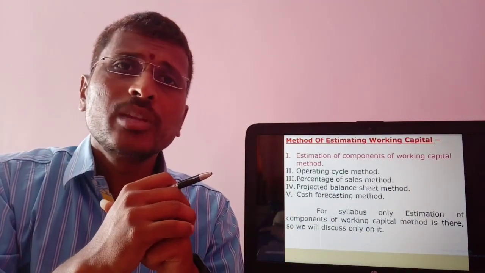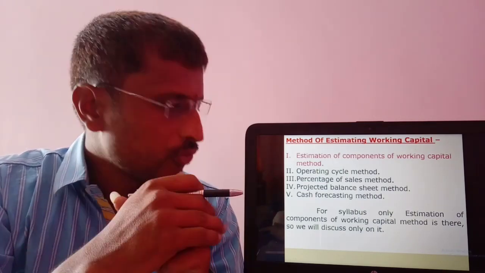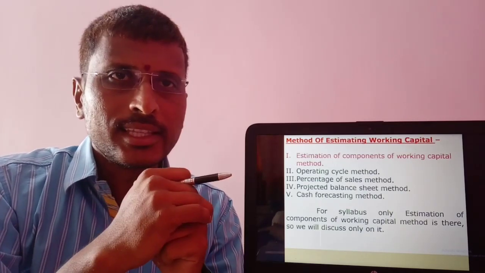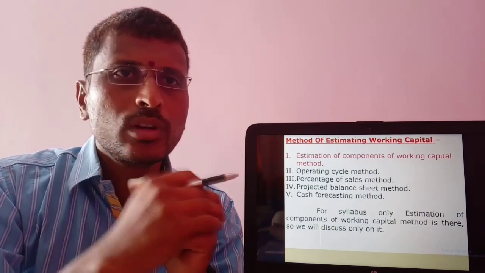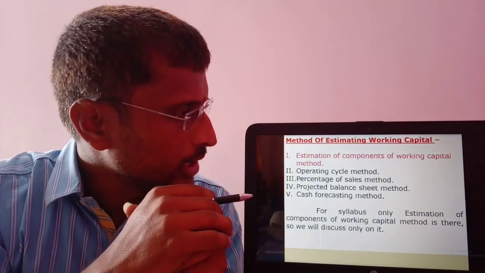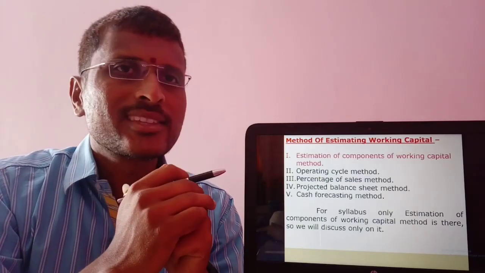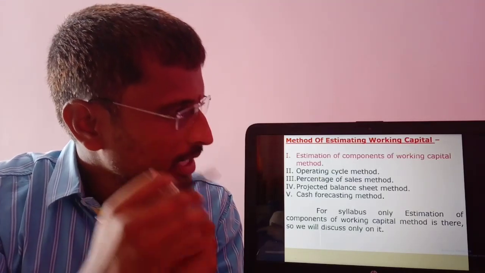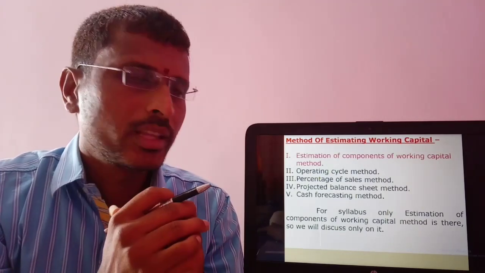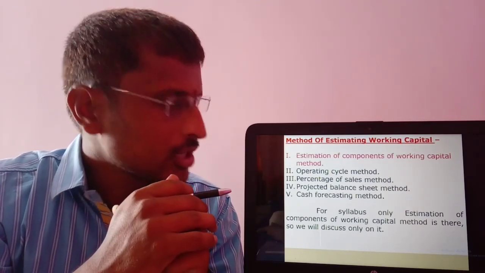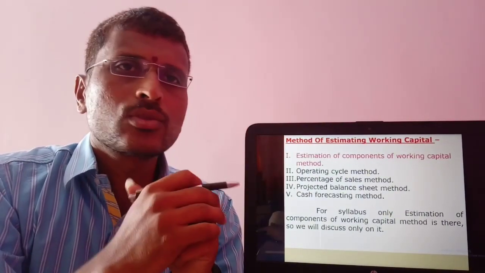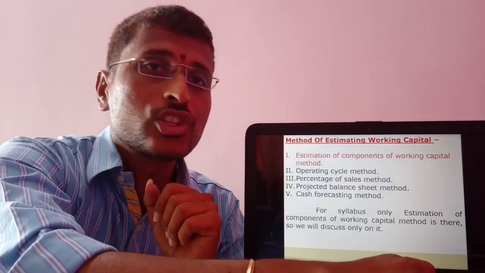Next, methods of estimation of working capital. There are a total of 5 methods, but for our syllabus only the first method is there. So we will discuss only the first method. Which are those 5 methods? Estimation of components of working capital method, operating cycle method, percentage of sales method, fourth is projected balance sheet method, and fifth is cash forecasting method.